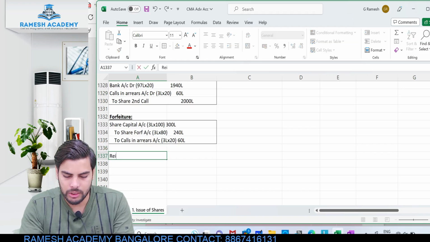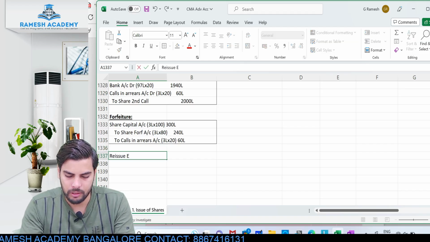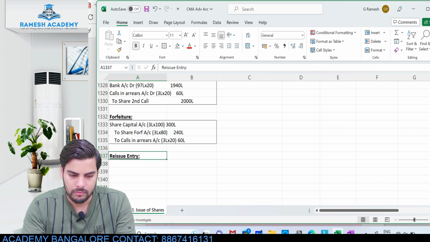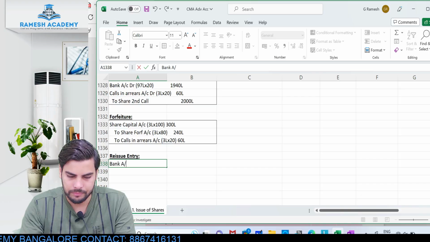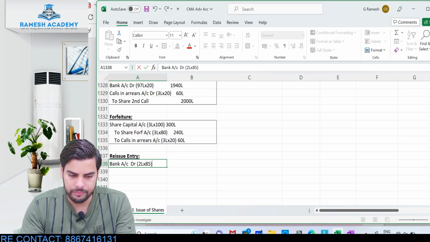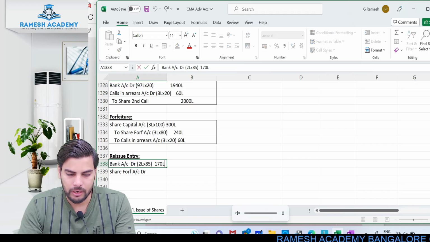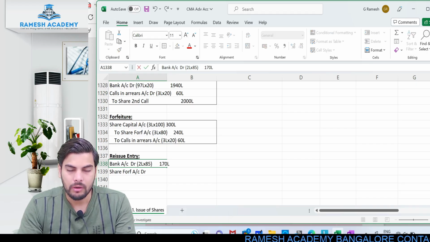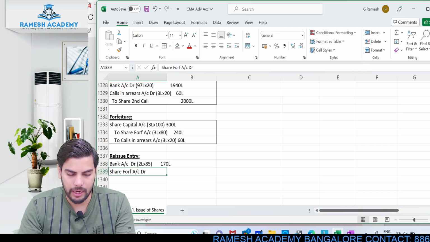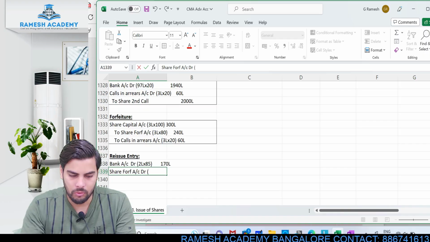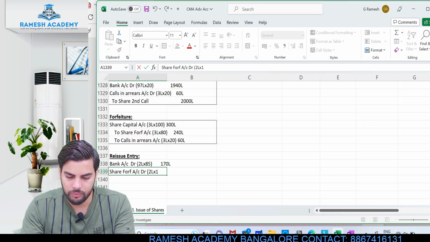So when it comes to reissue, let me pass the journal entry. Reissue entry would be like this. Bank account debit, 2 lakh shares are being reissued at 85. So this would be how much? 170 lakh, right? So 170 lakh. Share forfeited account debit. You'll be debiting the share forfeited account to what extent? To the extent of the discount. Now a 100 rupees share, if you are reissuing it at 85 rupees, how much would be the discount? The discount would be 15 rupees. So 2 lakh into 15, this would be how much?